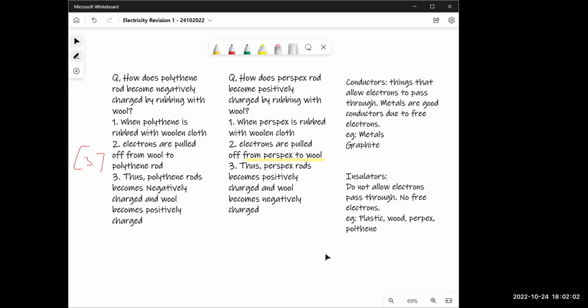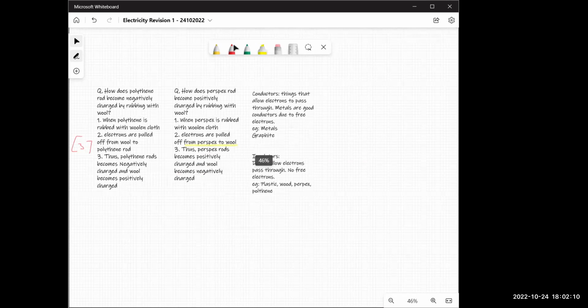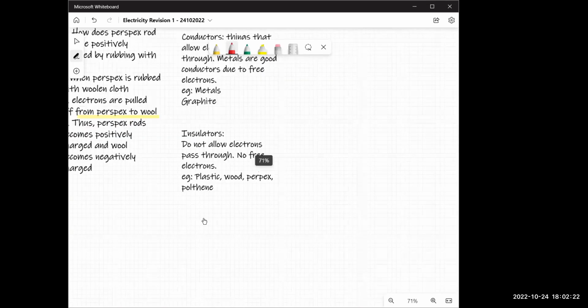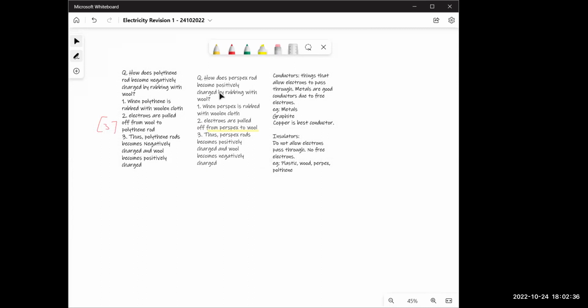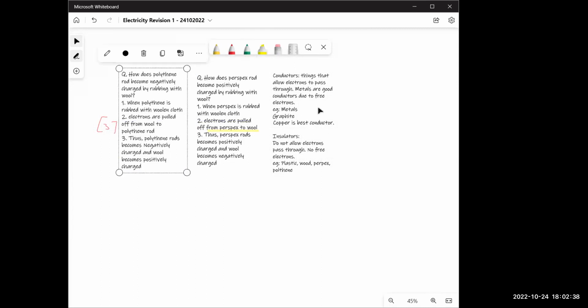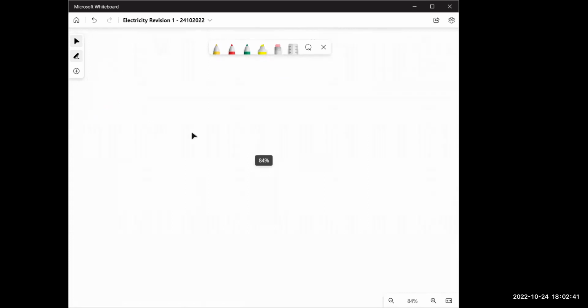Copper is the best conductor. Not copper, silver, but you should just remember copper in your exams. So even though they're all metals, some of them can conduct and some cannot? No. They all conduct, but some of them are better conductors than the others. Understood? So copper is the best conductor. That's why we make wires with it. We make electrical wirings with copper because it's a very good conductor. Compared to aluminium, compared to, let's say, iron, obviously copper is better. I hope that answers your question.